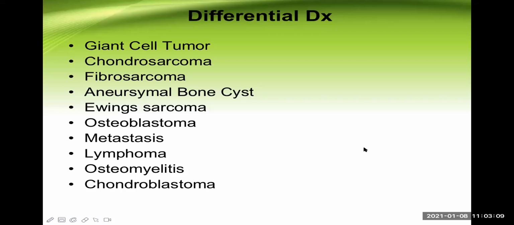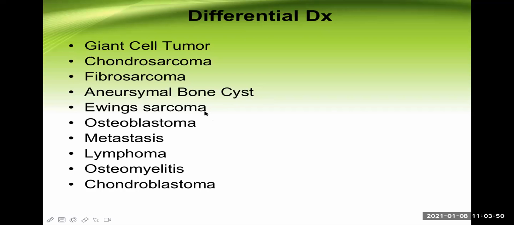What are the differential diagnoses of osteosarcoma? So any type of condition in the bone can be suspected to have osteosarcoma, or it can be confused with osteosarcoma, I should say. Like giant cell tumor, this is mainly a benign tumor. Chondrosarcoma, a malignant tumor. Fibrosarcoma, another malignant tumor. Aneurysmal bone cyst, this is a type of bone cyst where the cortex is dilated. There is a dilation of the bone, there is a distension of the bone.